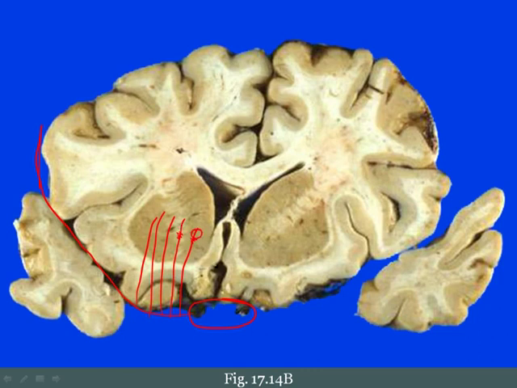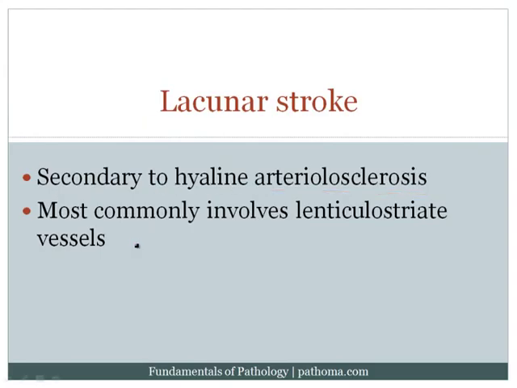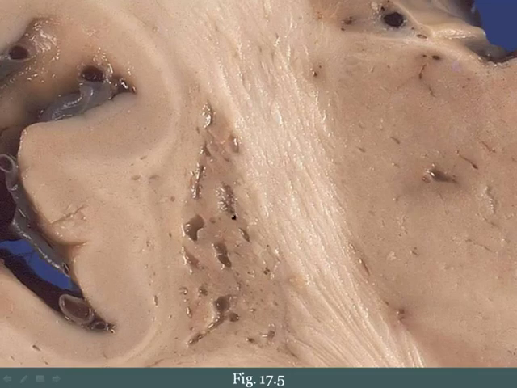And so classically, lacunar strokes will be present in the deep structures of the brain. These are the deep structures of the brain here, and will usually involve the lenticulostriate blood vessels. And that's what I say here in the text, that it's secondary to hyaline arteriolosclerosis, and that it most commonly involves the lenticulostriate blood vessels. Here's a picture of a lacunar stroke, just to remind you that you get these small little lake-like areas within the deep structures of the brain.